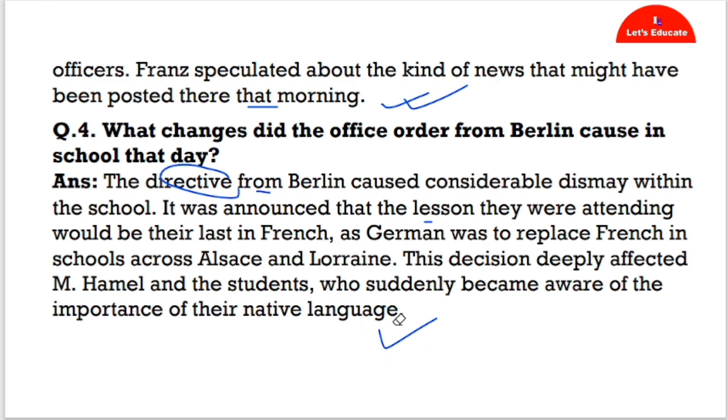Please note that you can change the language of the answer, but keep in mind that you should keep the grammar as it is as well as the spelling as it is. Okay. It is not necessary to write the exact answer in the examination, but you should keep in mind that the answer should be a logical one.